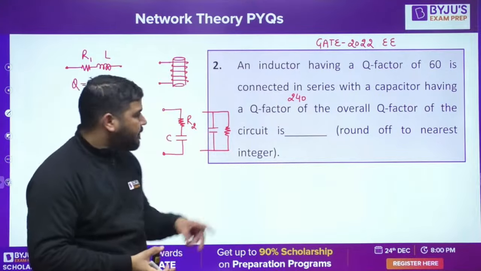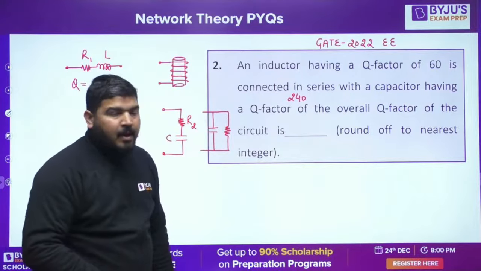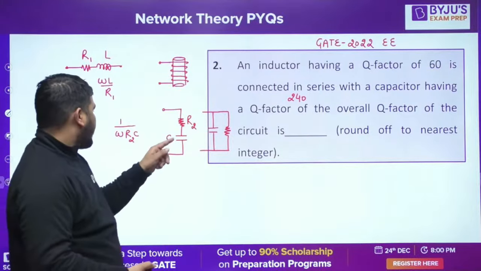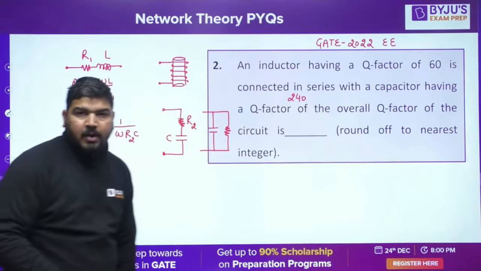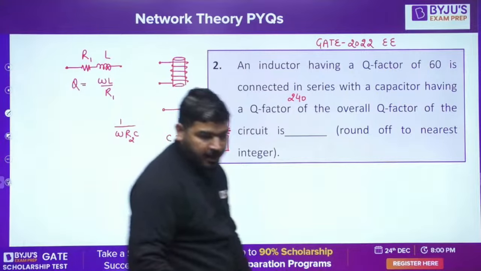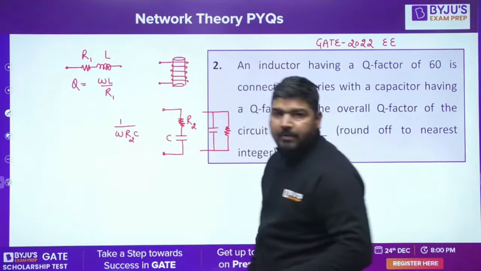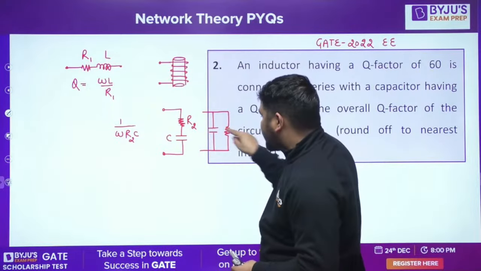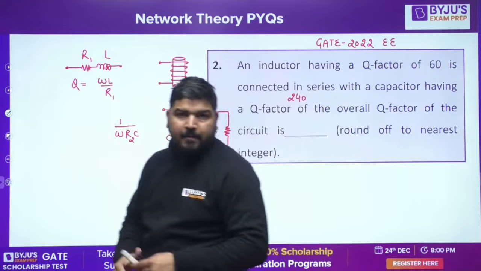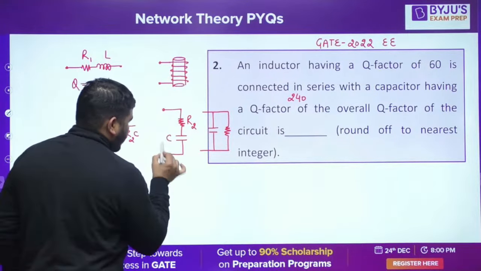In this case we have the quality factor like this. But if you use this other model, then omega R2 C will be in the numerator, not in the denominator. So the quality factor of this circuit will be this. Is it fine, guys? But if you use this model, then this resistance will change, obviously, and this capacitance value will also change.